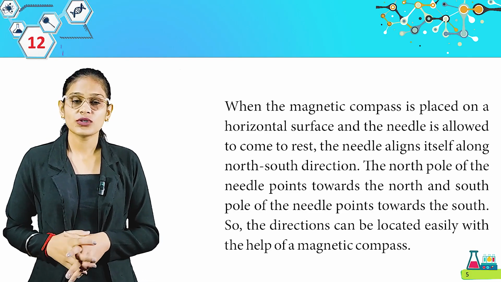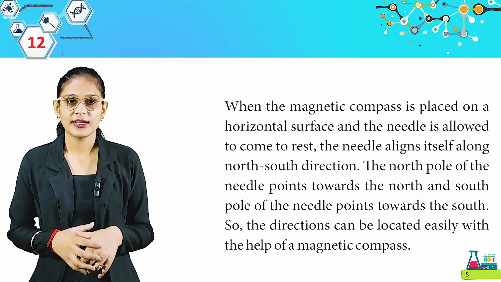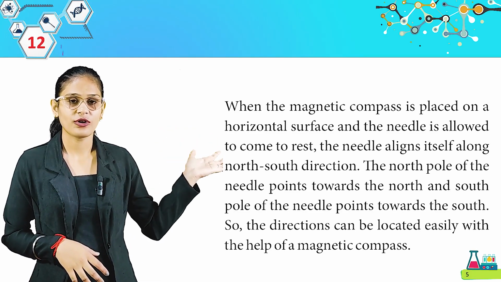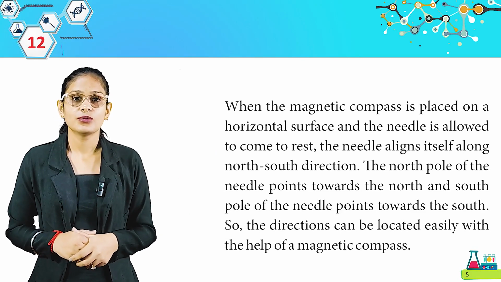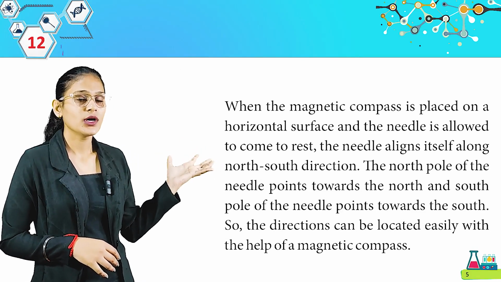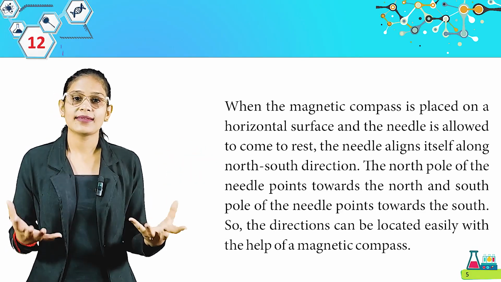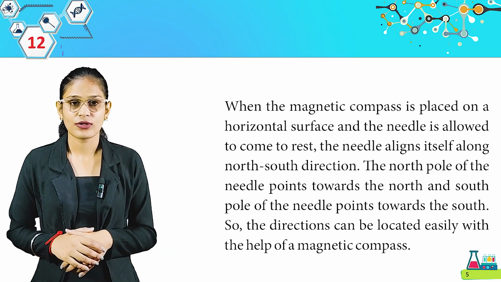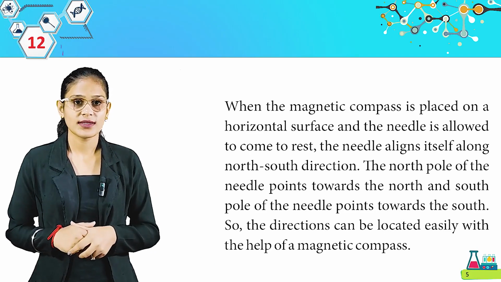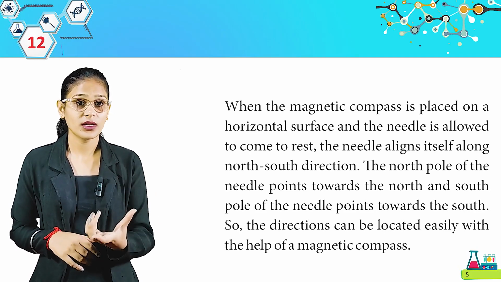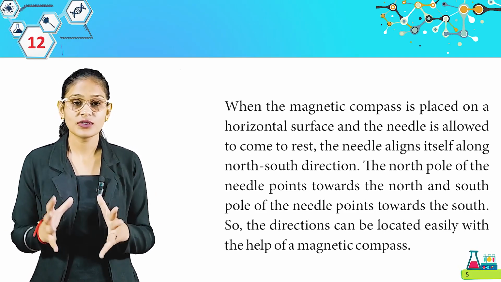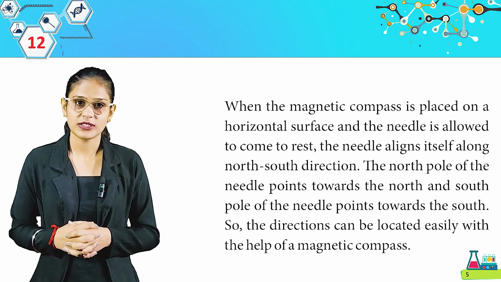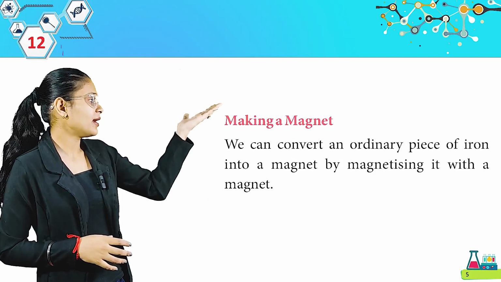So students, a magnetic compass has a magnetic needle. Look at this picture. This is a picture of a magnetic compass. So that's how a magnetic compass looks, and it is used by scientists and some sailors and navigators to find the direction. And when you put it on a horizontal surface, the needle of your compass rests in the north-south direction. Get it students? Now we have making a magnet.